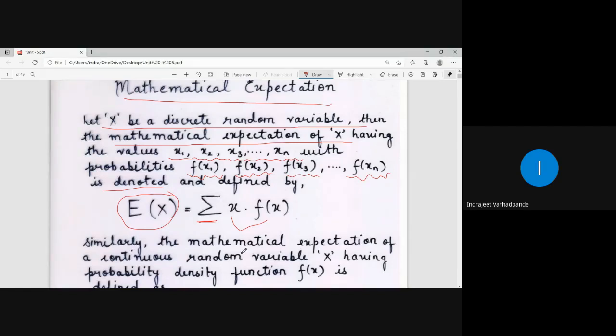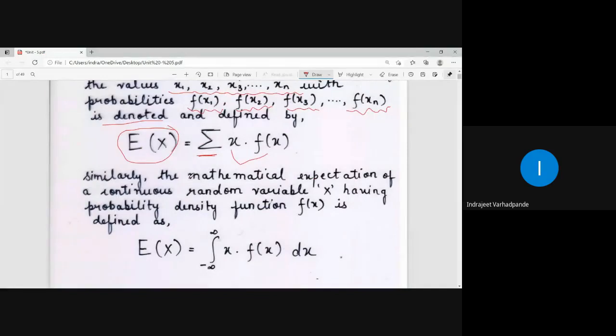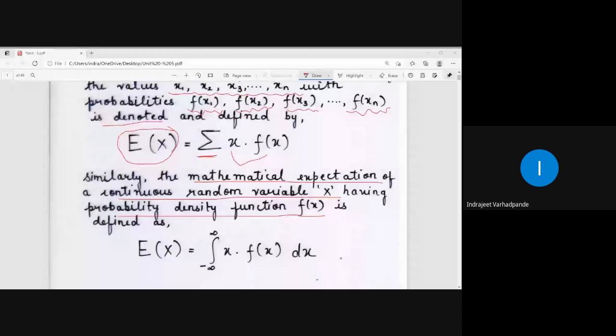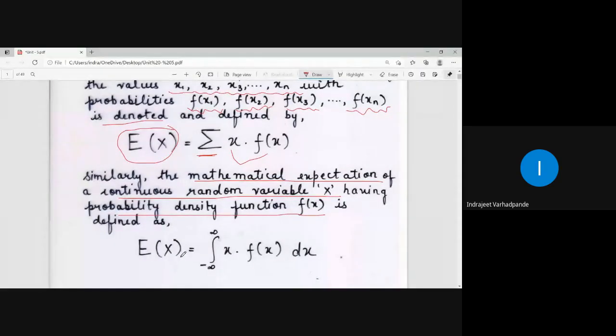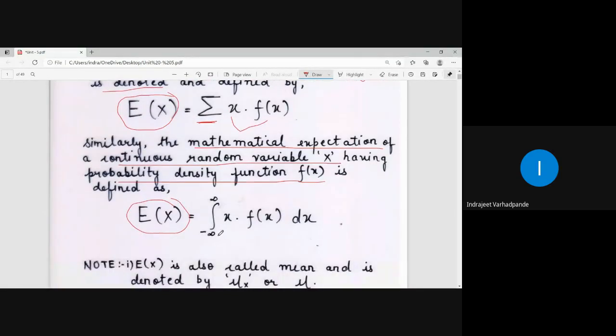Similarly, now we will have to discuss continuous also. The mathematical expectation of a continuous random variable capital X having probability density function f of x is given by summation converted to integration. So E of x, that is expectation of x, is integral minus infinity to infinity x multiplied by f of x dx. So mathematical expectation for a continuous random variable capital X, which is given by the probability density function f of x.